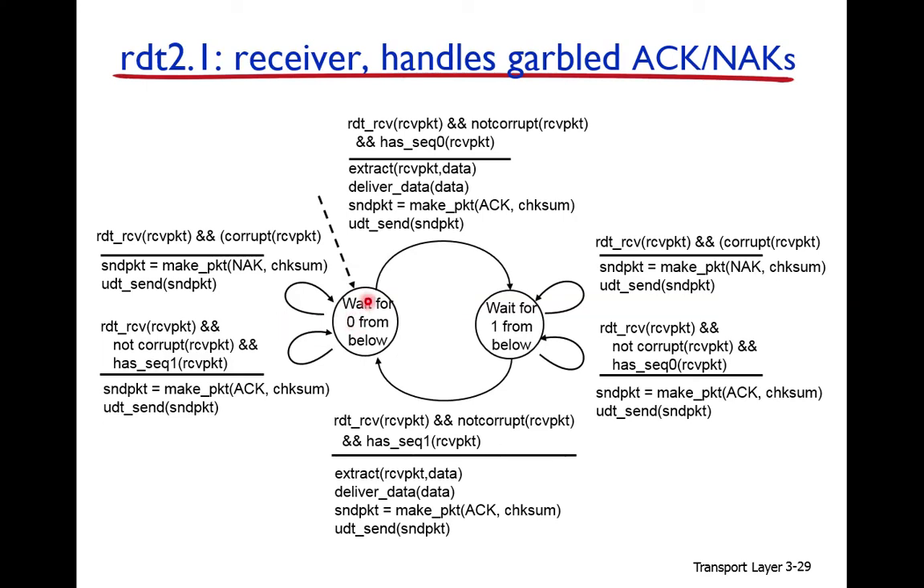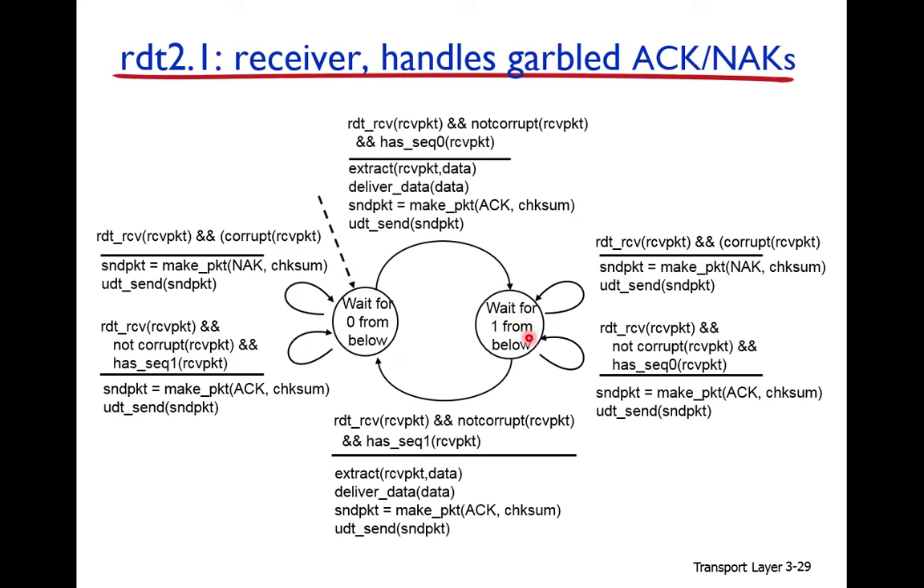But if it receives the data and it has sequence number 0 and it is not corrupt, it is error free, so the data from the packet is extracted and delivered to the application layer. And again the acknowledgement is sent, but as we know this acknowledgement can have a bit error, so it uses the checksum for the acknowledgement, and the acknowledgement is sent. Now it is waiting to receive the data with sequence number 1.